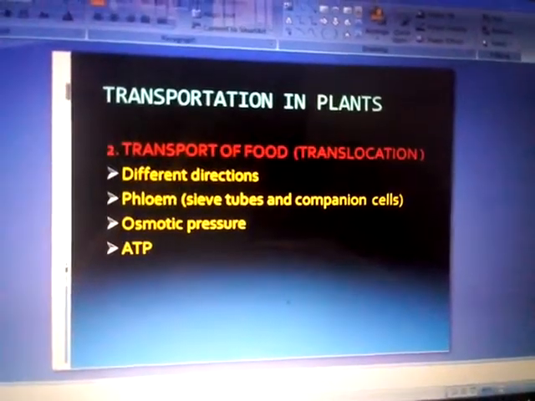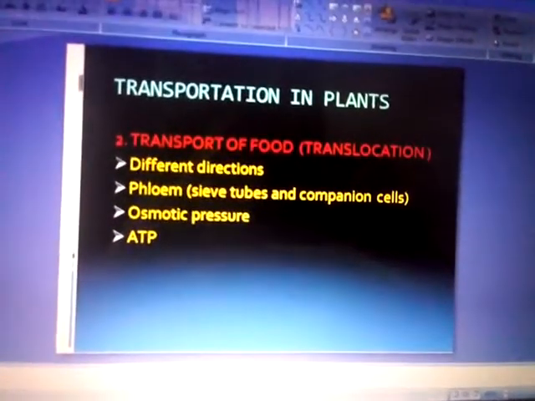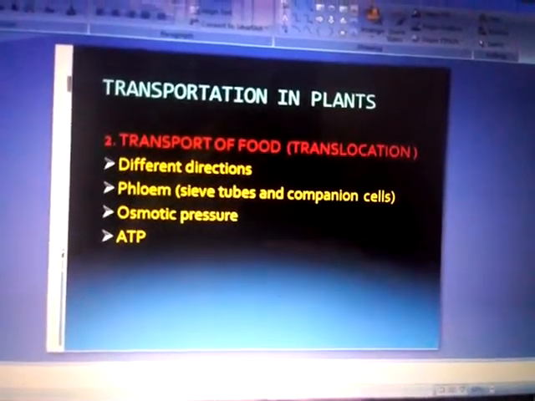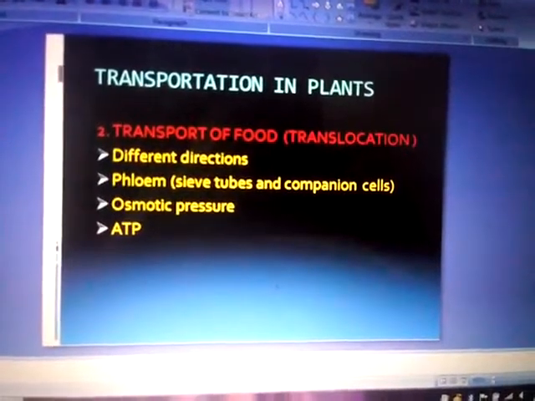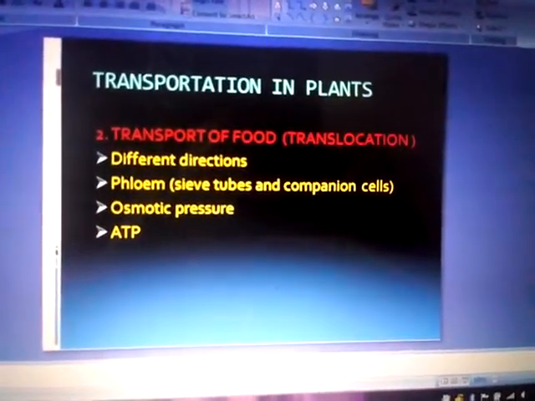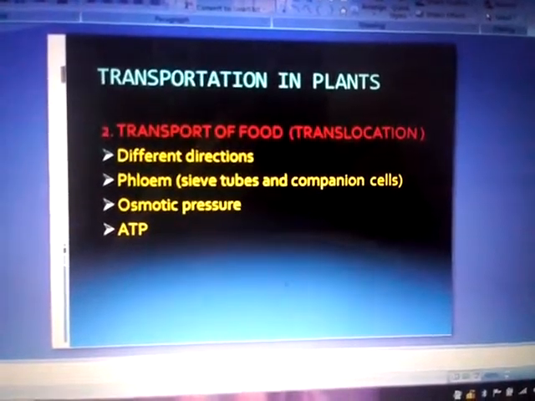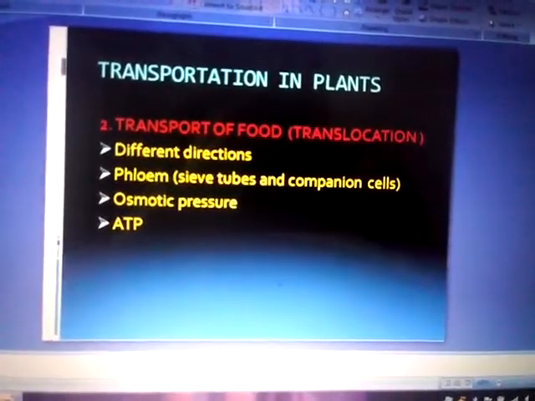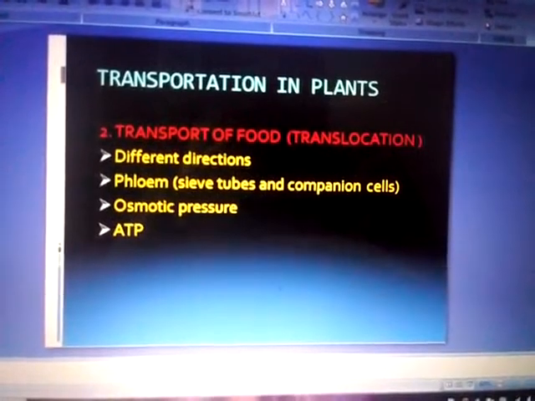The plants also need to transport food material that is prepared in the leaves. The transport of soluble products of photosynthesis is called translocation. This is transported through phloem. Here, sieve tubes and companion cells of the phloem help to transport the food material.